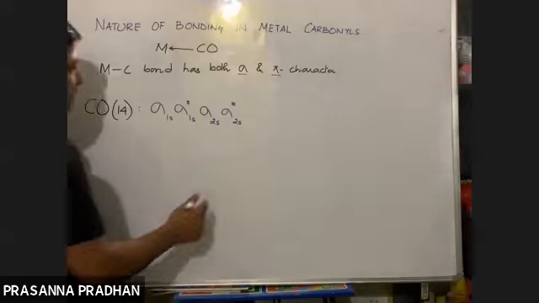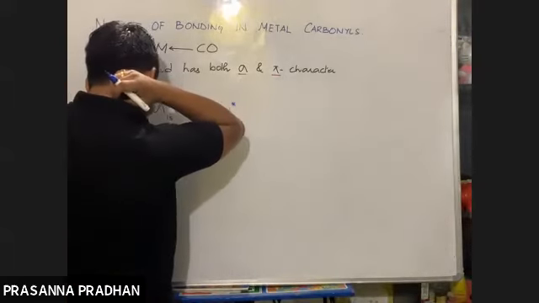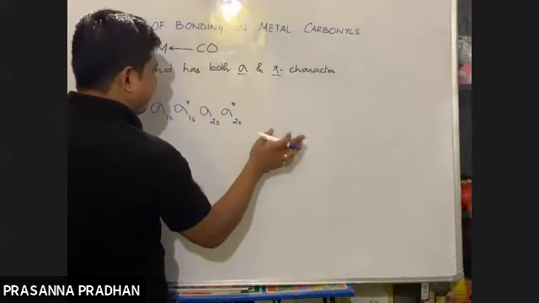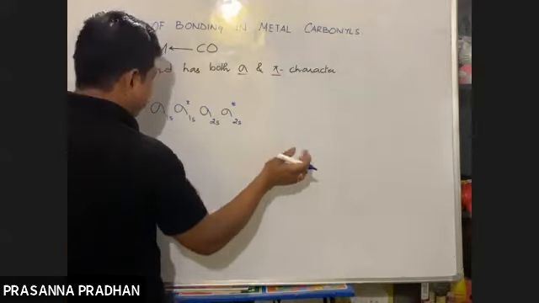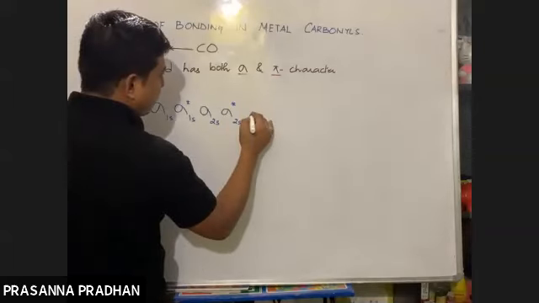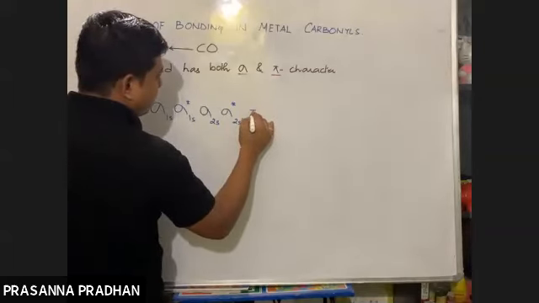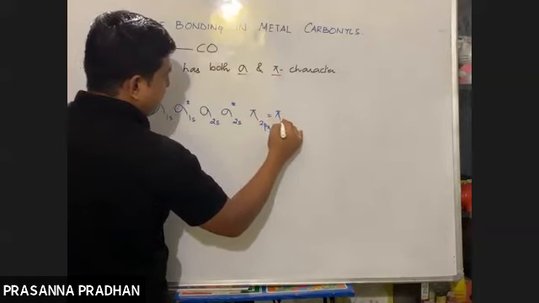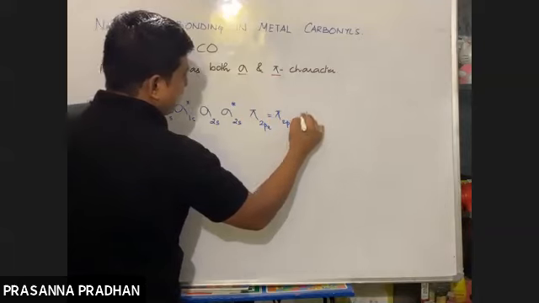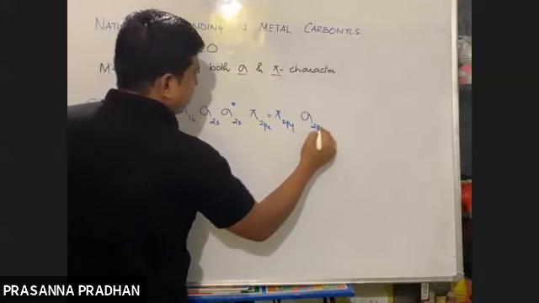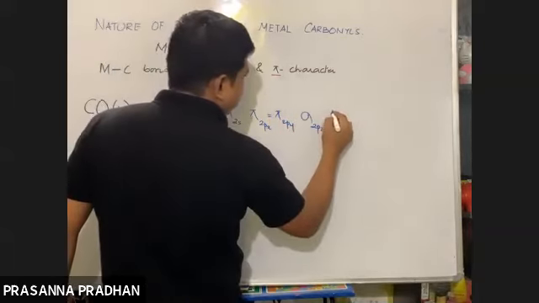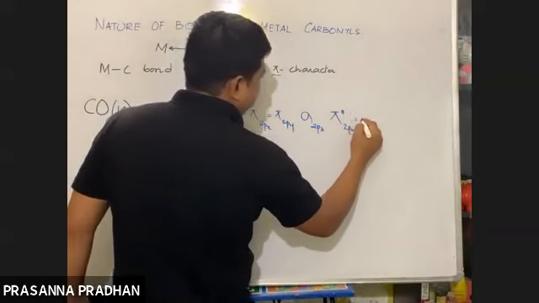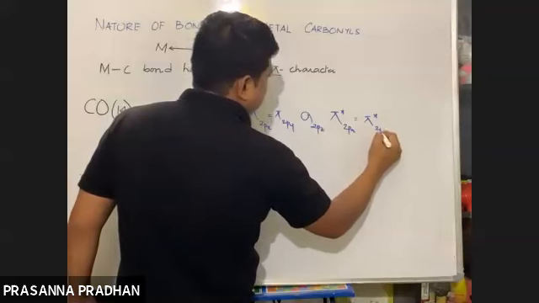Then we have, like nitrogen, pi 2px, pi 2py, sigma 2pz, pi anti-bonding 2px, pi anti-bonding 2py.